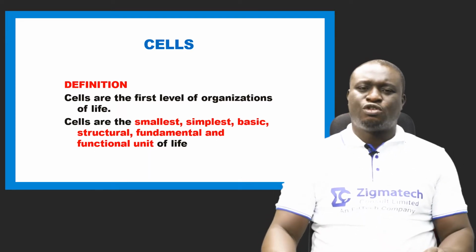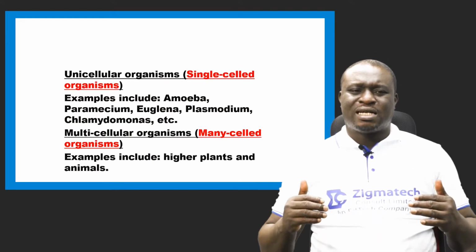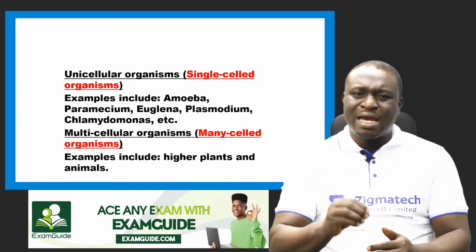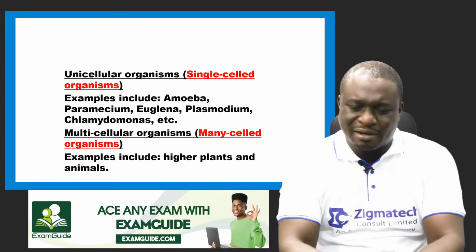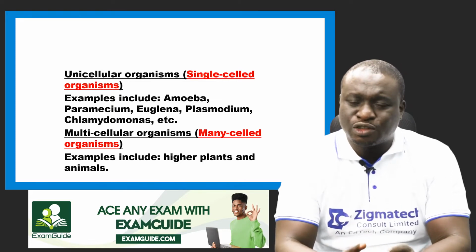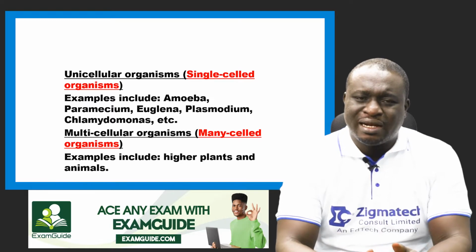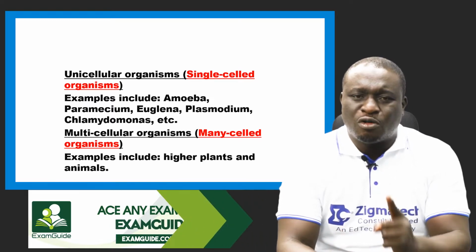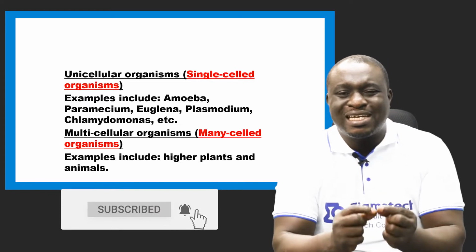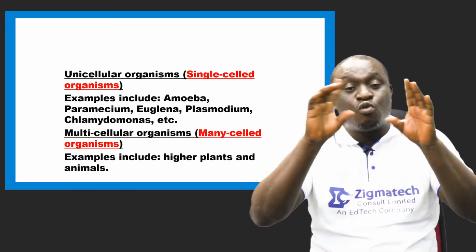Now, next I want you to understand that living organisms are divided into 2 based on the number of cells they have. There are living organisms that are made up of just 1 cell, or you can say they are called single cell because they're just made up of one cell.